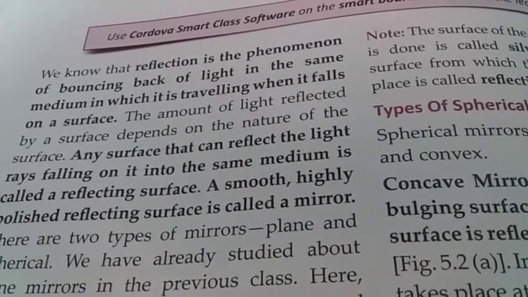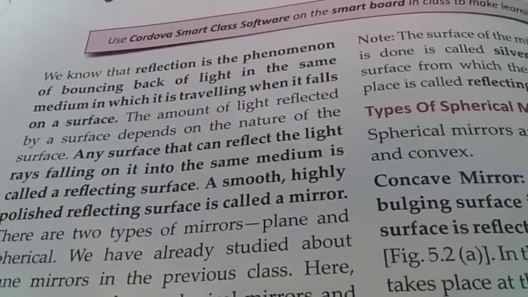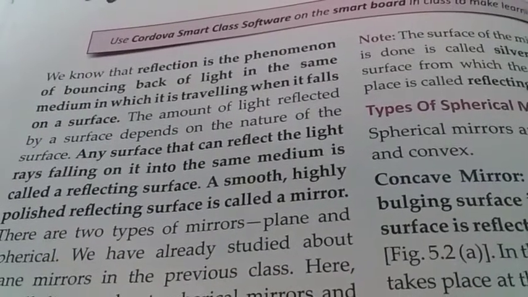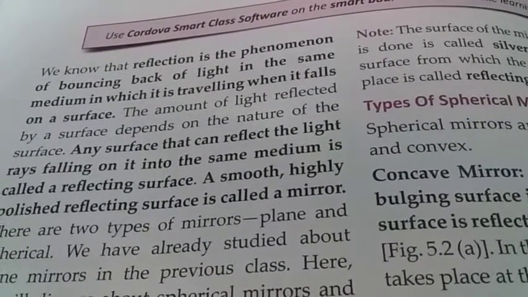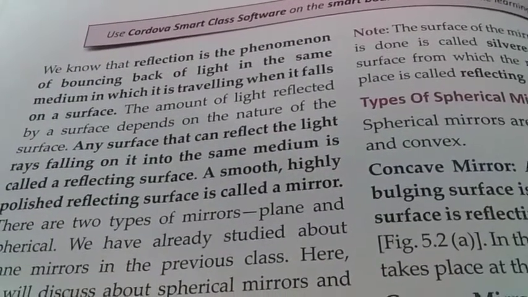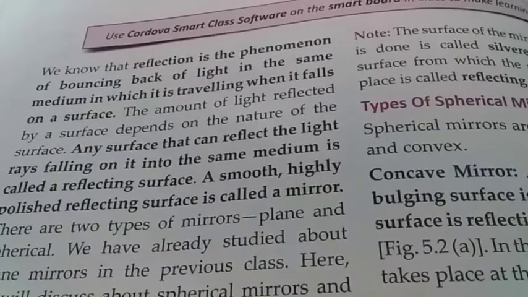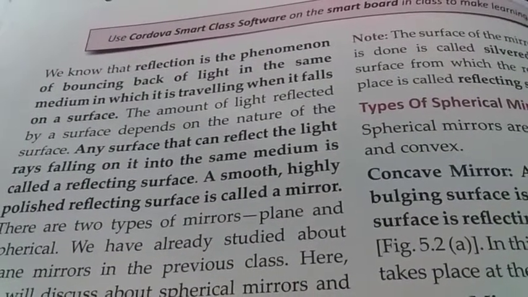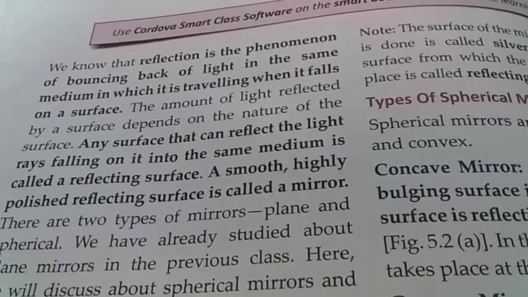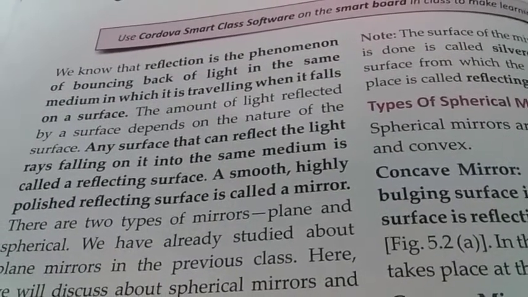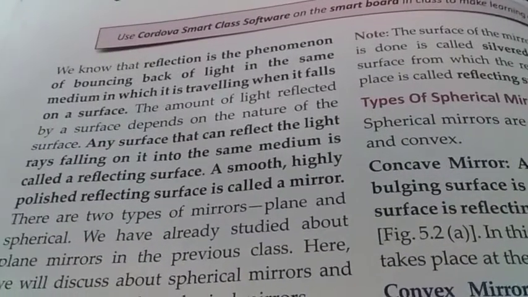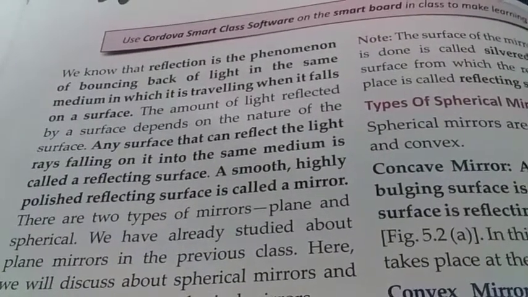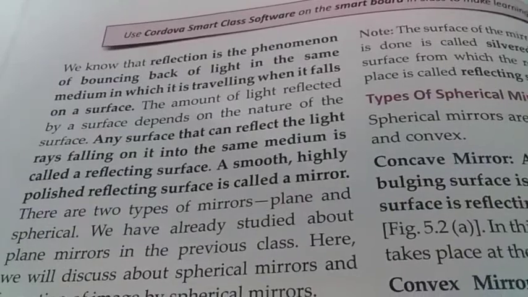Now, any surface that can reflect the light rays falling on it into the same medium is called a reflecting surface. So, a smooth, highly polished reflecting surface is called a mirror. Now, what is a mirror? It is a smooth, highly polished reflecting surface.